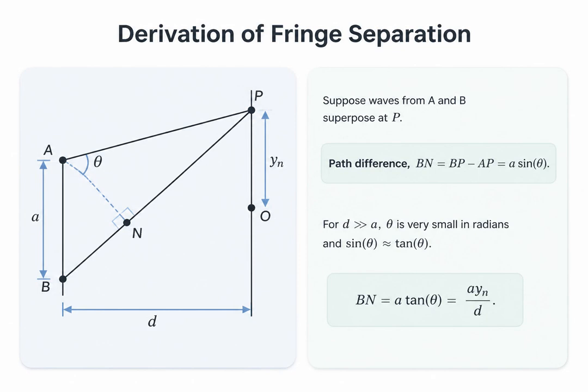Now, let us derive the mathematical formula for the distance between these fringes. Consider two slits, A and B, separated by a distance A, projecting onto a screen a distance d away. Waves from A and B meet at point P, which is a distance yn from the center. By dropping a perpendicular from A to the lower ray, we find the path difference is the segment BN, which equals A sine theta. Because the screen is far away, theta is tiny, allowing us to approximate sine theta as tangent theta. Looking at the large triangle, tangent theta is yn over d. Substituting this in, our path difference BN equals A times yn over d.